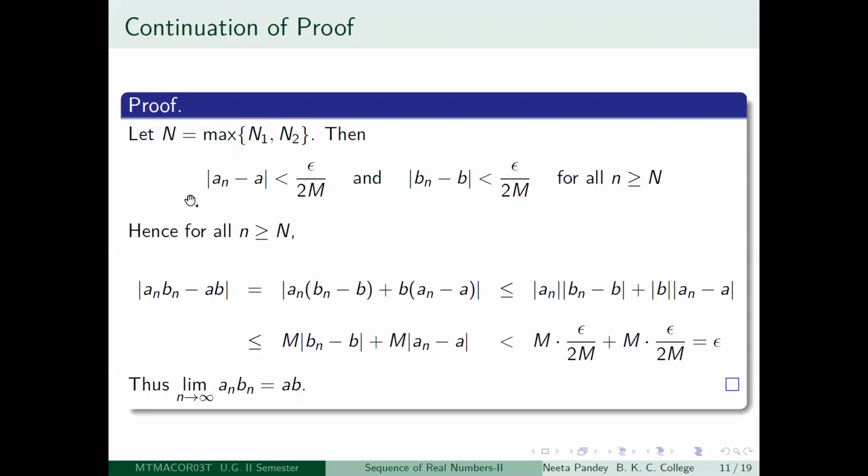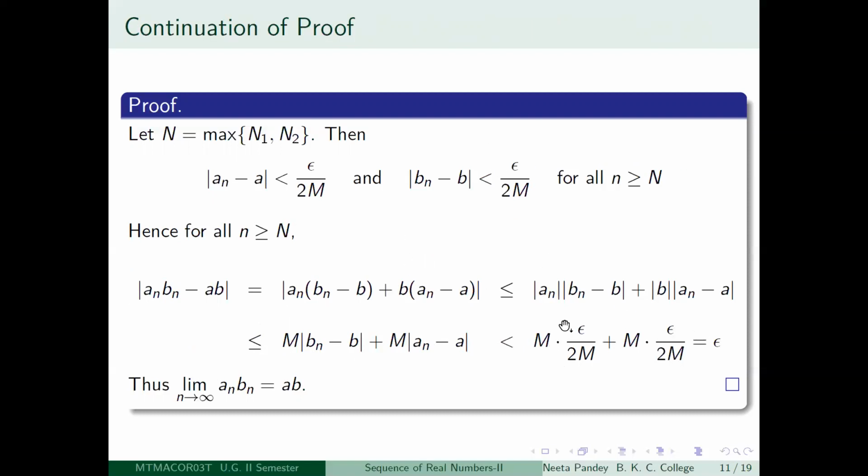Now what you do is use this fact. So till this portion, you did not require that n be greater than or equal to capital N. All this was true for every little n. But now, if you take n to be greater than or equal to capital N, what do you get? M times epsilon by 2M. Mod (a_n minus a) is less than epsilon by 2M. So this becomes less than epsilon by 2M plus capital M into again epsilon by 2M.